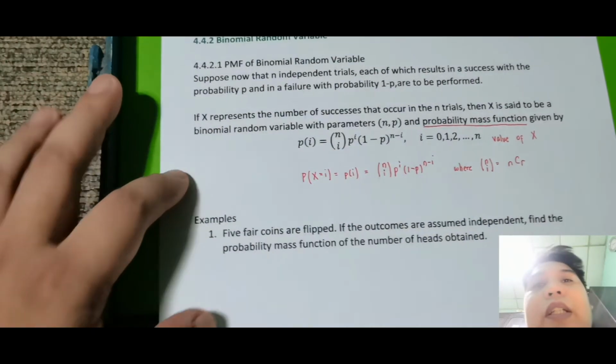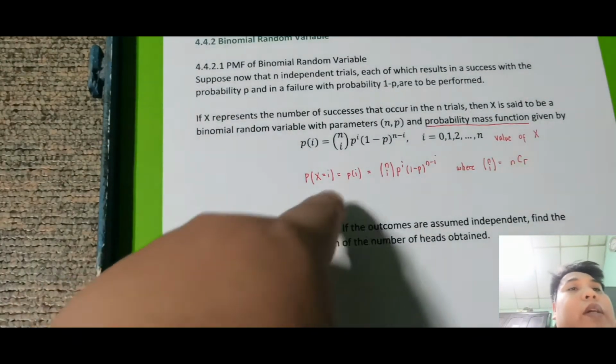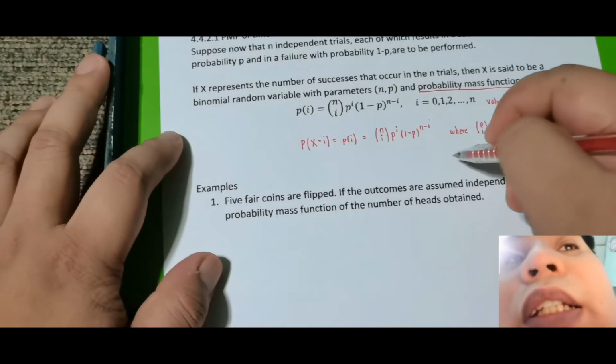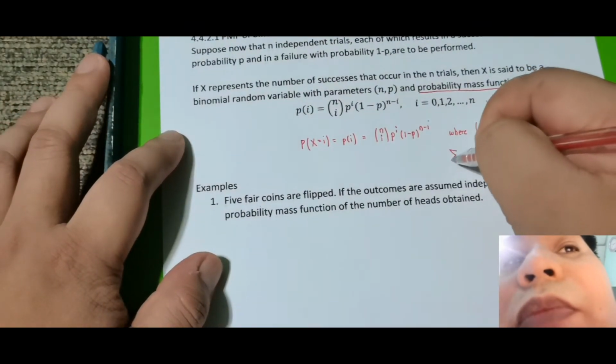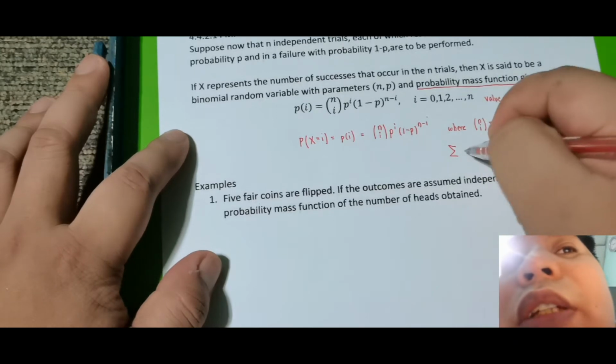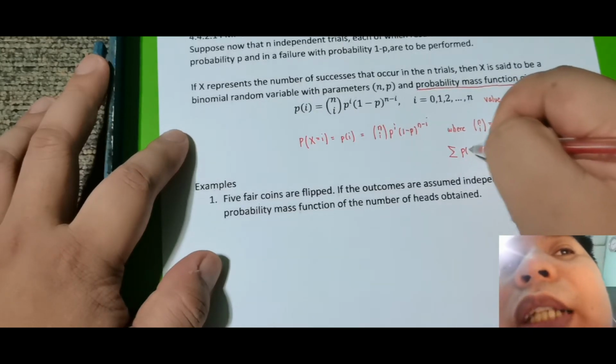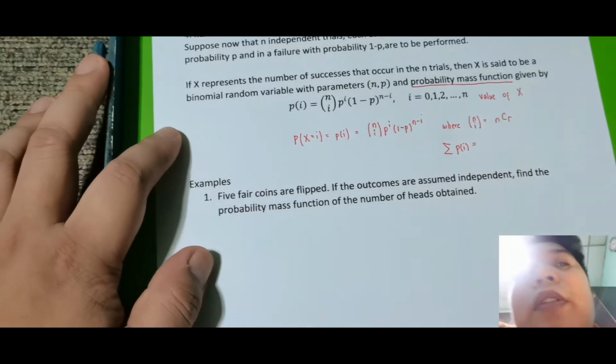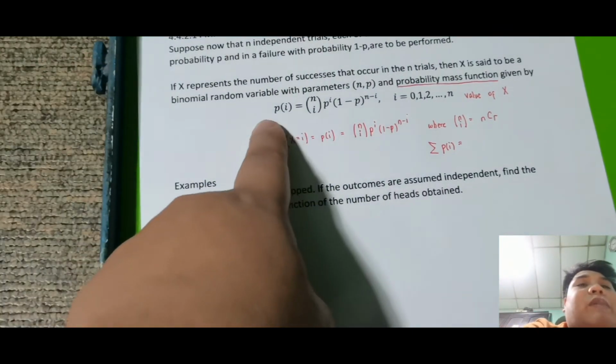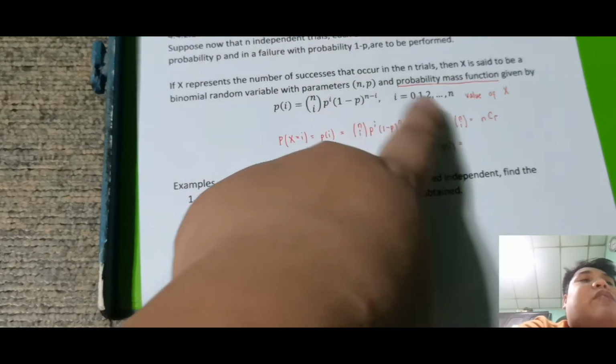So now another thing, since siya ay discrete random variable, note na ang summation ng p of i natin is equal to 1. So hindi ko na kailangan i-solve. So ito yung magiging hint sa inyo, maaaring makasama to sa inyong exam, na kunin mo nga yung summation lang ng p of i for i is equal to 1 up to n.